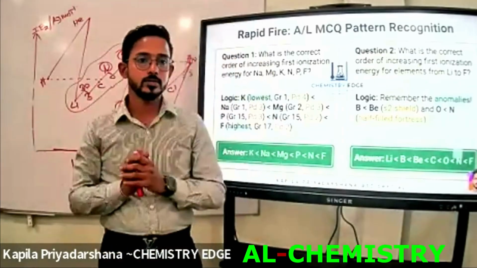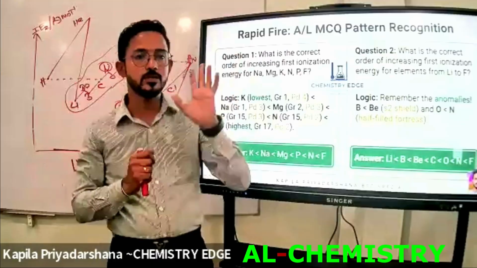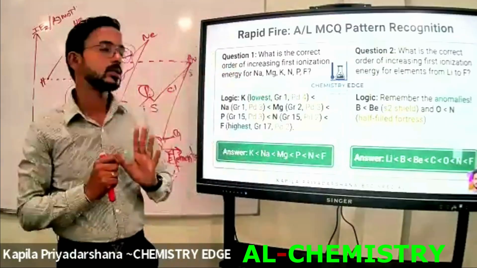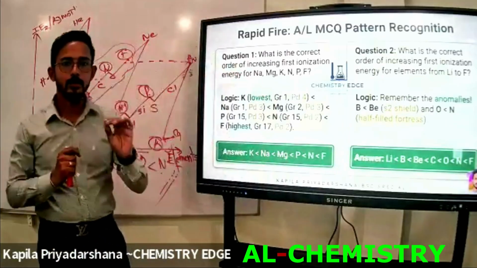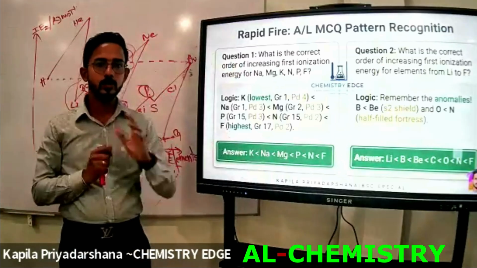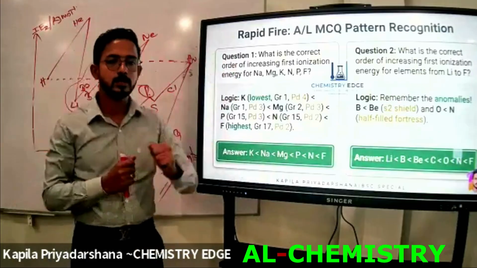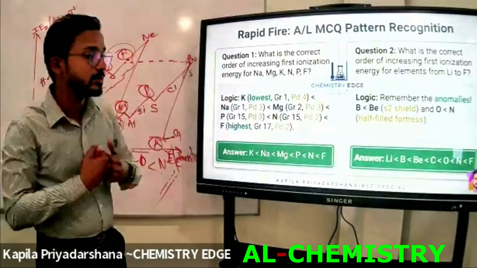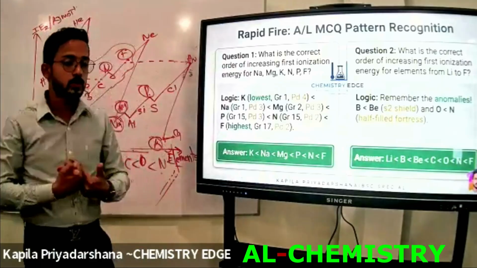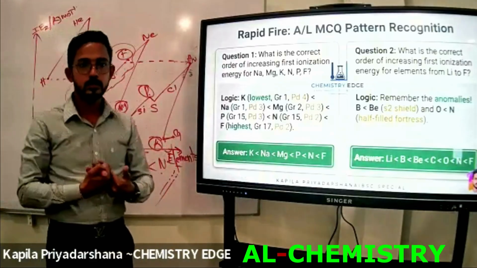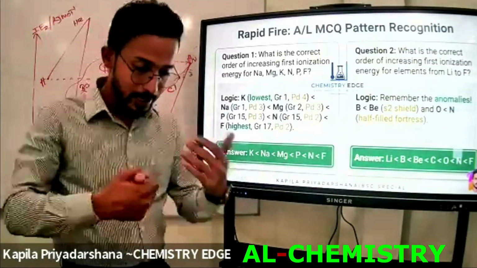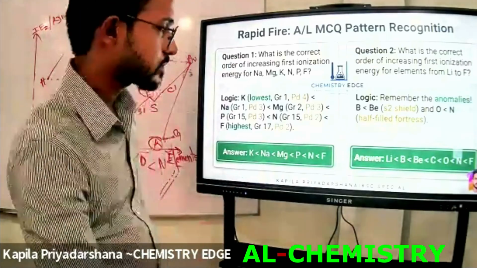If it is first ionization energy, we are going to start from hydrogen. If it is second ionization energy, we are going to start from helium. If it is third ionization energy, we are going to start from lithium. It's very simple. This is one of the methods of the questions they have given for your A-level Excel. Right? Okay. Do you remember? Can you understand those things?